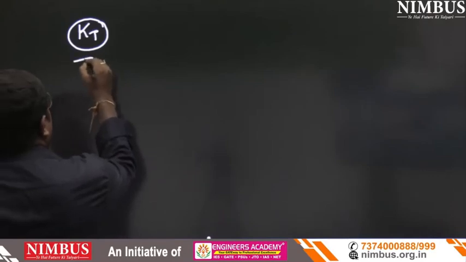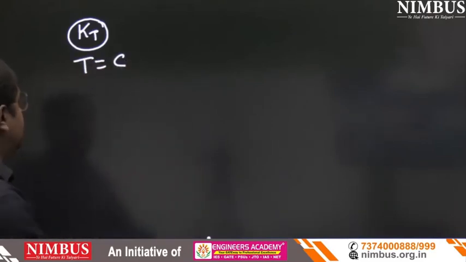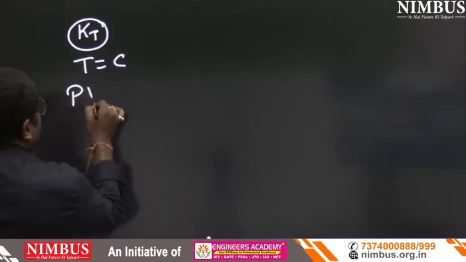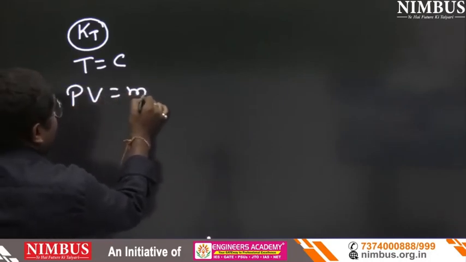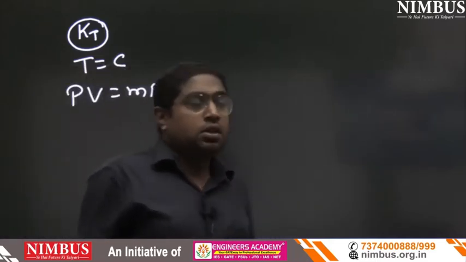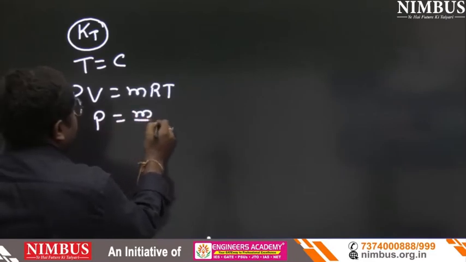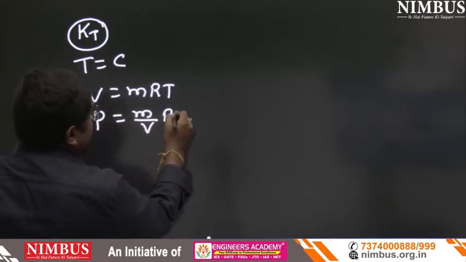Isothermal means temperature remains constant. And PV equals mRT. So can we write P equals m upon V into RT?